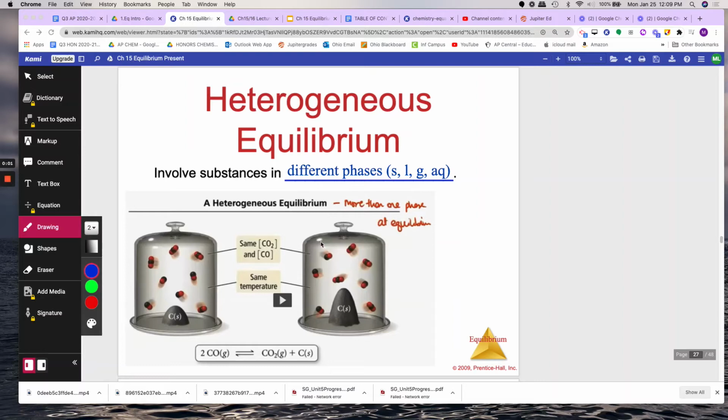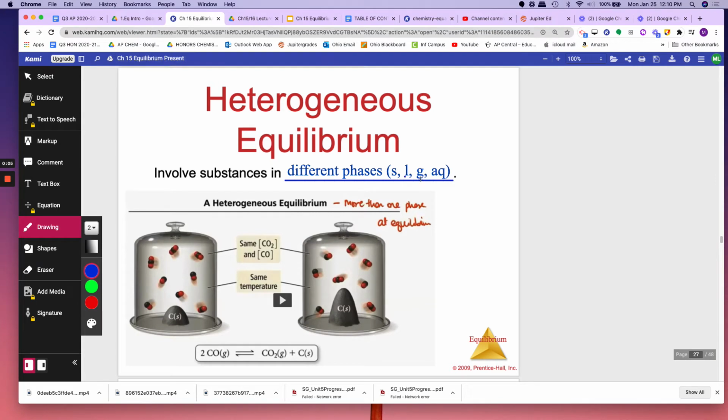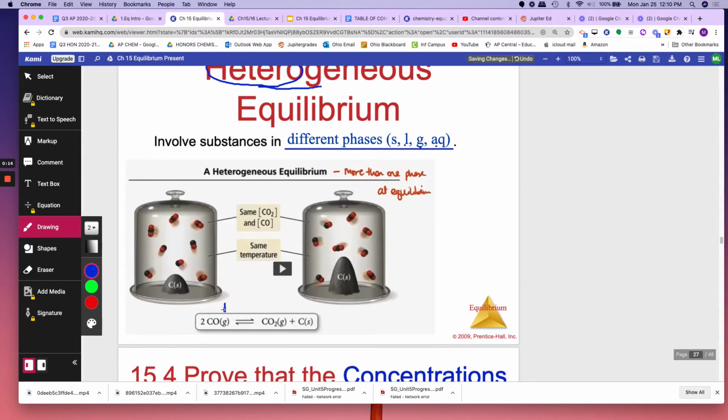If you have a chemical reaction that has different phases, solid, liquid, gas, or aqueous, then what we call that is a heterogeneous equilibrium. Hetero means different. So in this reaction, you can see that this is a gas, and then a solid.